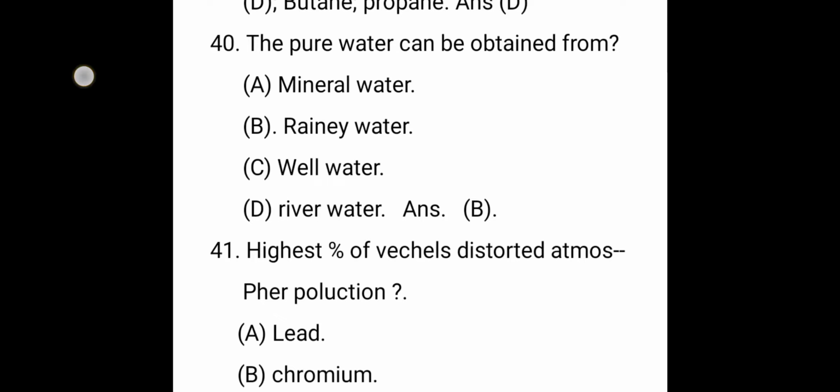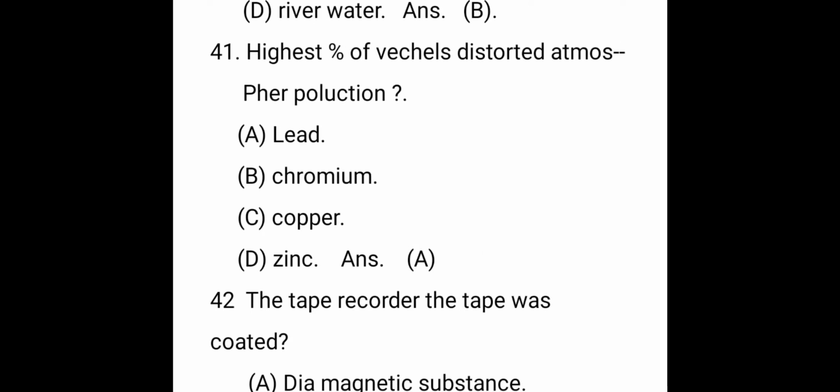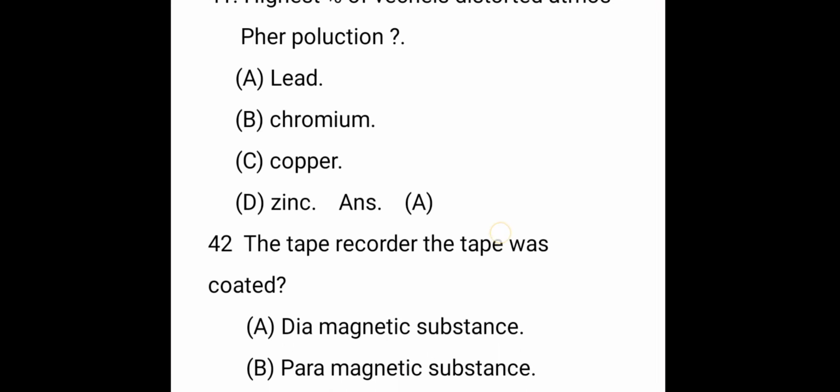The next question, the highest percentage of vehicles destroyed atmospheric pollution, that is due to lead. Right answer is A. The tape recorder, the tape was coated by ferromagnetic substances. Generally, the ferromagnetic substance means iron oxide is coated on the tape. Tape recorder tape is coated with ferrous oxide.